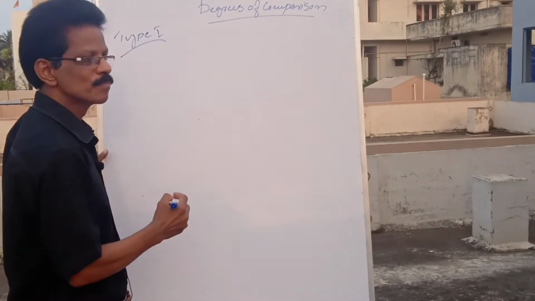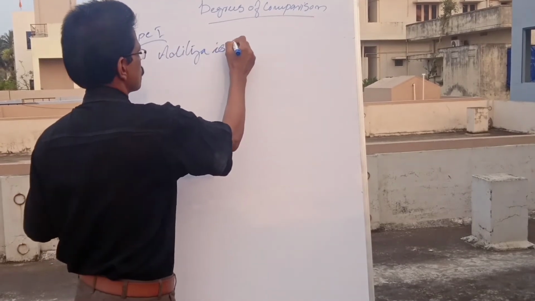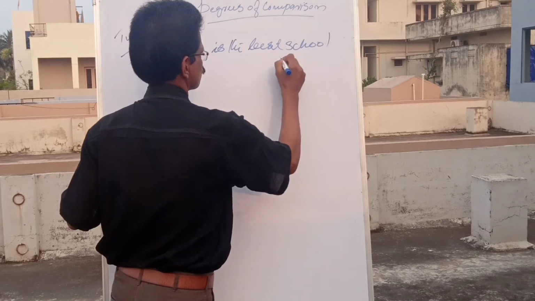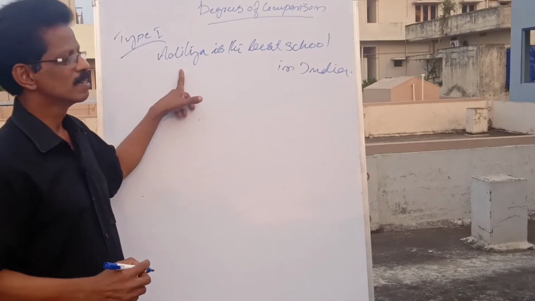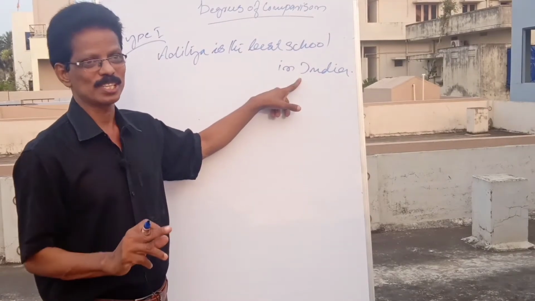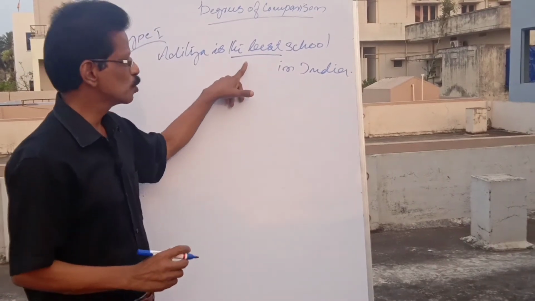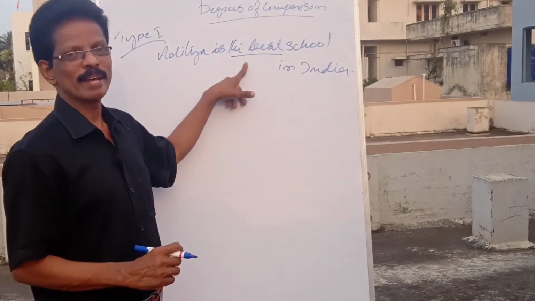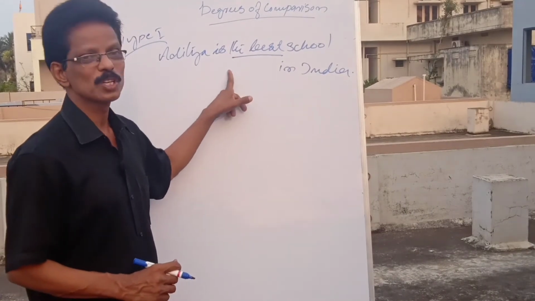Type 1, you see? An example, Aditya is the best school in India. The best. See, the word of comparison is the best. Always you must use the with the superlative degree. The best student, the best school, the best performance, whatever. The should be there with the superlative.